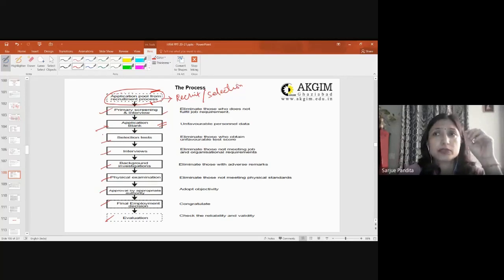It asks you about your name, your qualification, your characteristics, your hobbies, your previous job, your family, and your early schooling and all that. So all this is conveyed in the application blank.